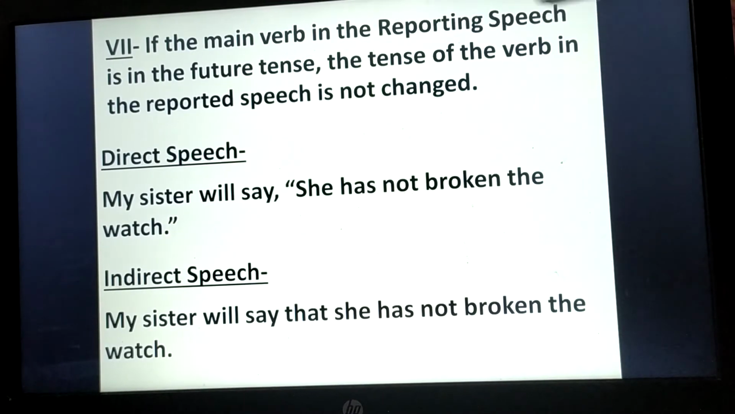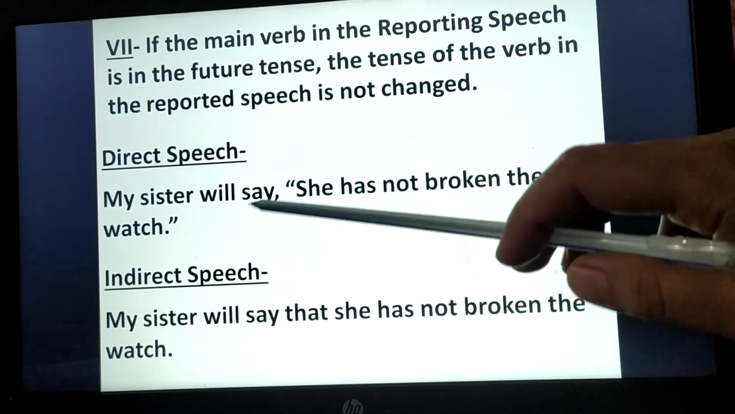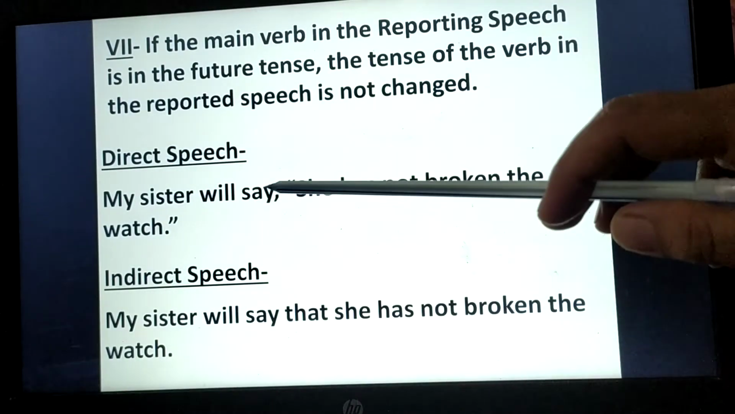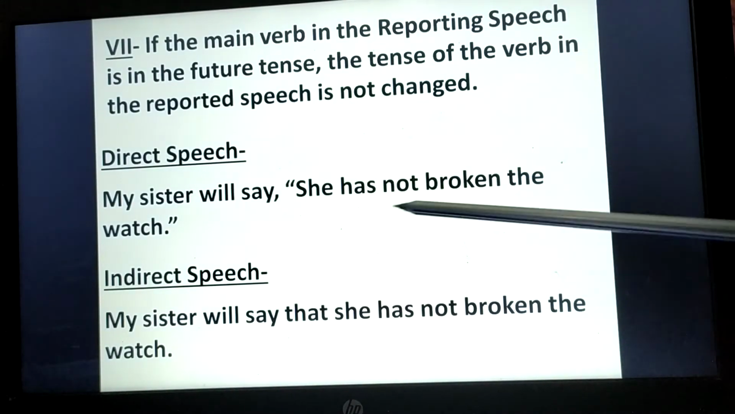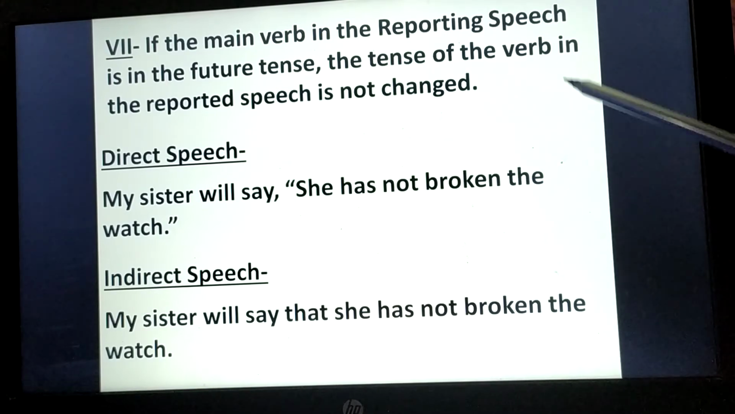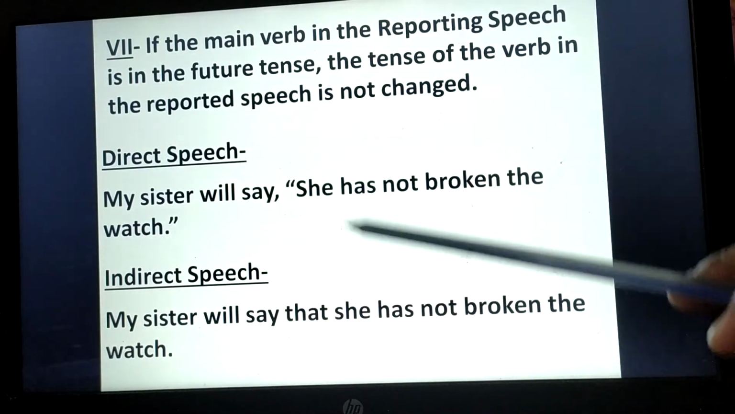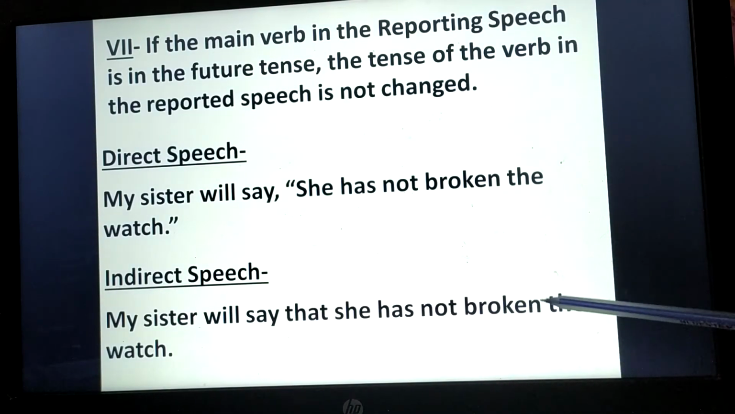Next, if the main verb in the reporting speech is in the future tense, the tense of the verb in the reported speech is not changed. You can see here, "will say" is the main verb, right? "My sister will say" is the reporting speech, "will say" is the reporting verb. If the reporting verb is in the future tense, the reported speech in the indirect speech will remain the same, it will not change. My sister will say, "She has not broken the watch." How did we convert it into indirect speech? My sister will say that she has not broken the watch.